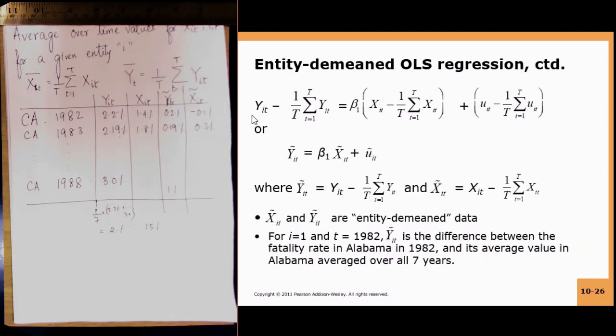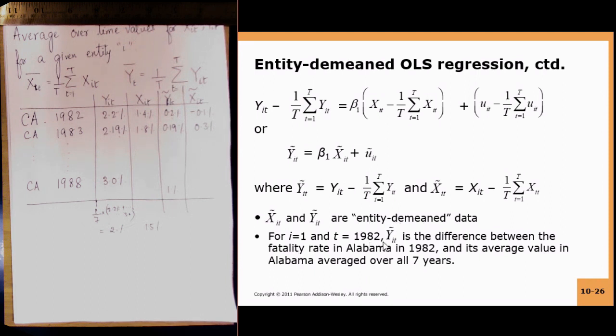So you call this new variable y tilde it, and this new variable x tilde it, and y tilde it is equal to beta 1 x tilde it plus u tilde it. So these are just new variables that you have created. Just like you did in the changes specification, you created a new dependent variable and a new independent variable. Here also you are creating new variables. These x tilde it and y tilde it are called entity demeaned data. You are taking away the mean for that particular entity.